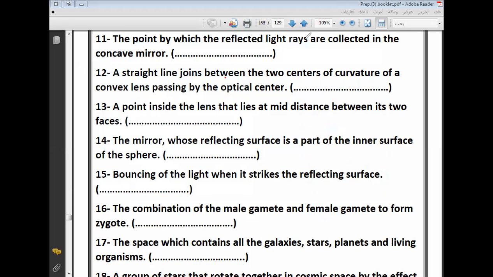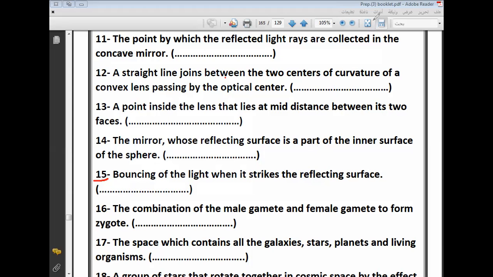Number 15. Bouncing back or returning back of the light ray when it strikes the reflecting surface. Light reflection. Excellent. So this is called light reflection. Thanks, Muhammad.